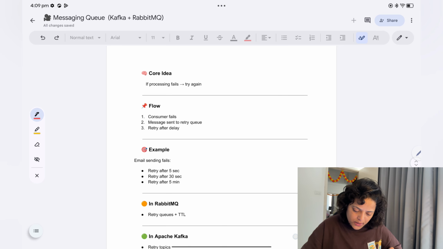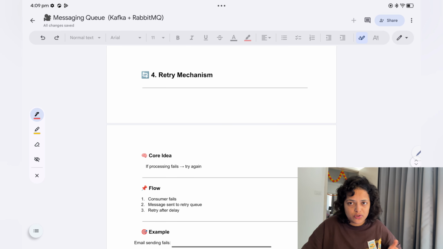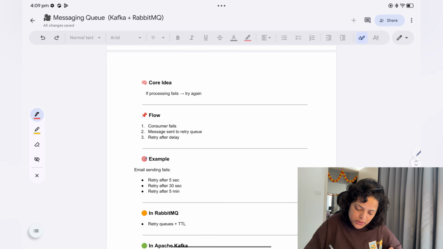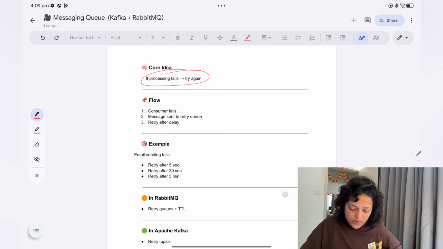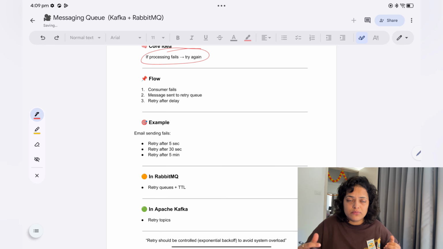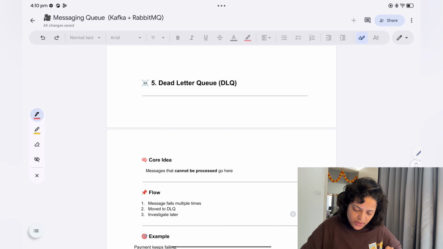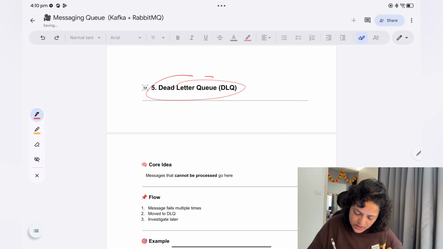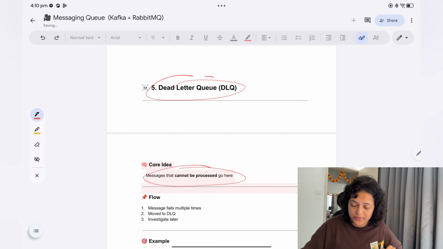Now the next one is the retry mechanism. A retry mechanism will always be there. If processing fails, then try again. How many times? Let's say 3 times. If you configure that number and it is still failing, then just put it into the dead letter queue, the DL queue. So this is the DL queue. A message that cannot be processed goes here.